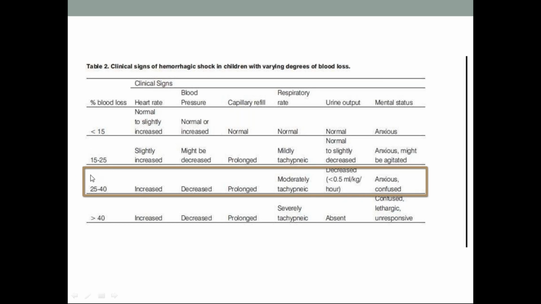If you miss the ball here, the child may progress into decompensated shock, that is more than 40% blood loss. Heart rate was initially increased, but may drop later, blood pressure may decrease, with prolonged capillary filling time, severe tachypnea and respiratory arrest may occur. Urine output is completely absent, and the child is confused, lethargic, unresponsive, comatose. So we should be recognizing the shock early, and treating the shock early.